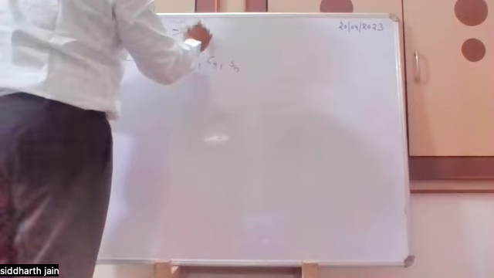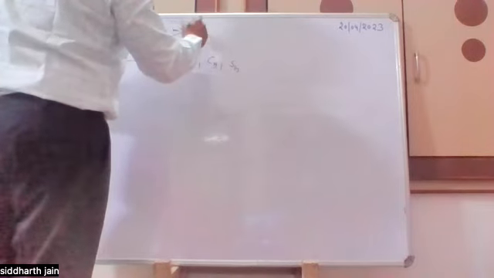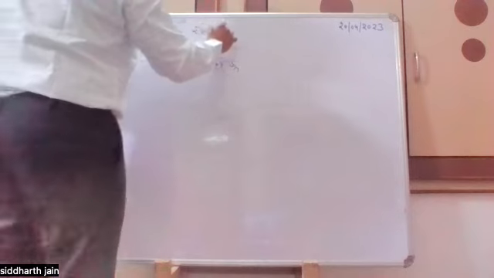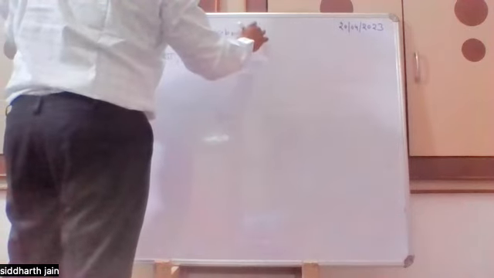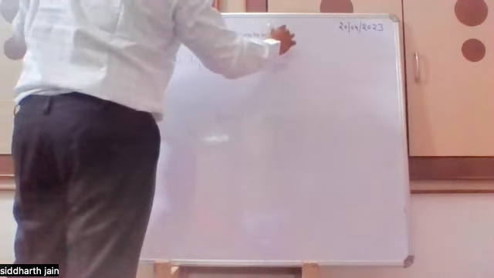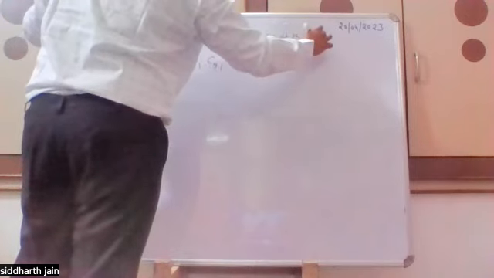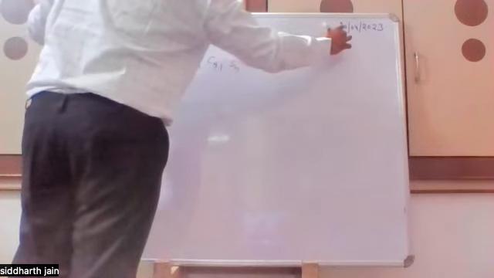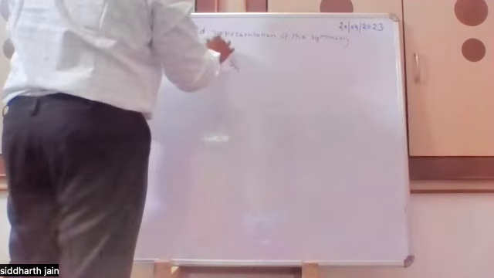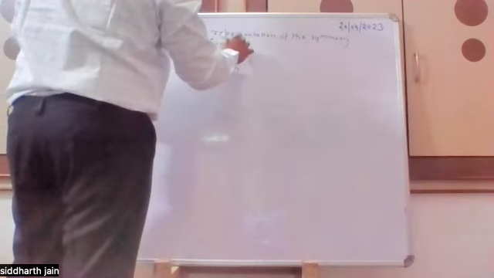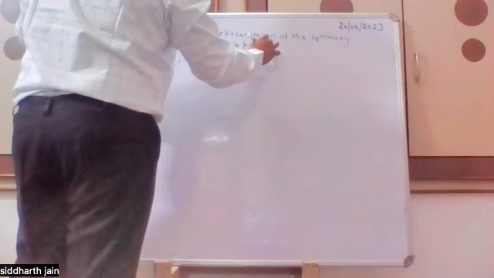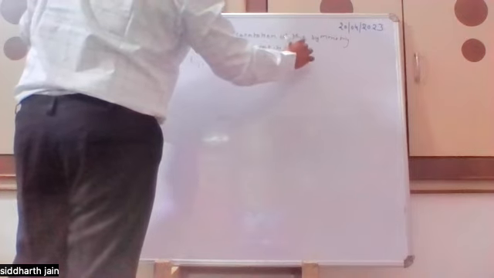So point group is a 2D representation of the symmetry elements present in the molecule.